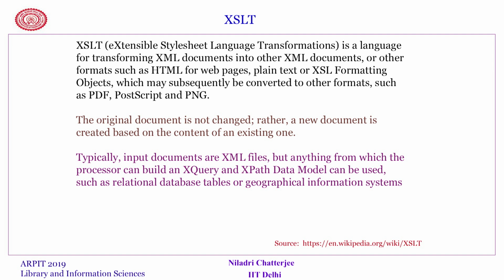It does not alter the original document, it will remain as it is, and a new document will be created based on the content of the existing XML file. Typically, the input documents are XML files, but anything from which the processor can build and query an XPath data model. By XPath data model, we mean that as you traverse the book data that I have just shown, you have to go through the document to reach the particular content that you are looking for. Therefore, you need to traverse through the document, and that describes the path.